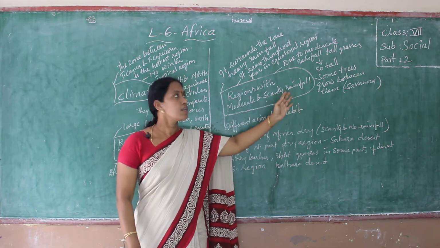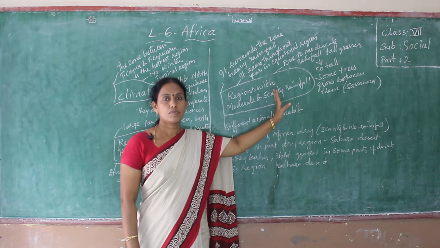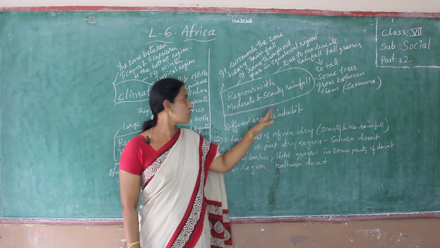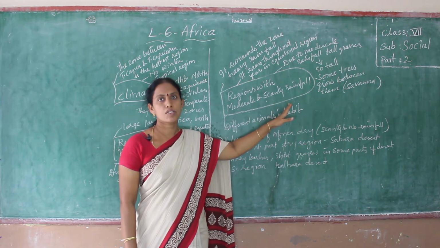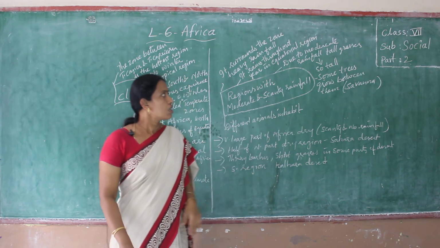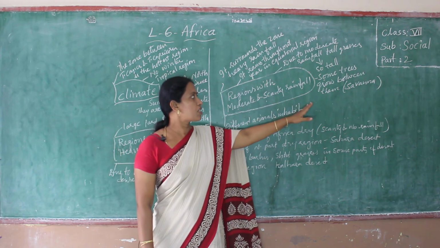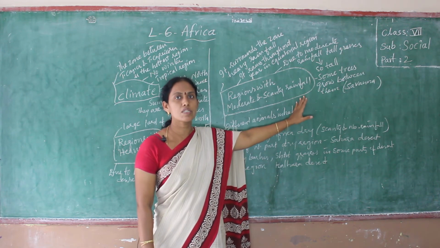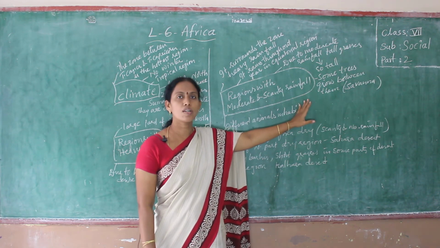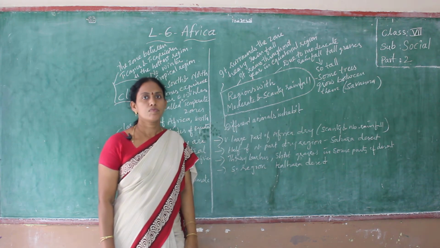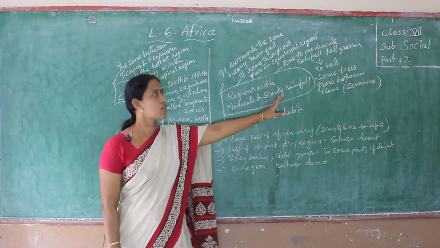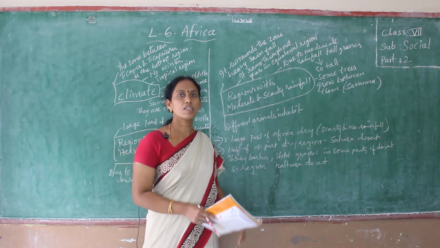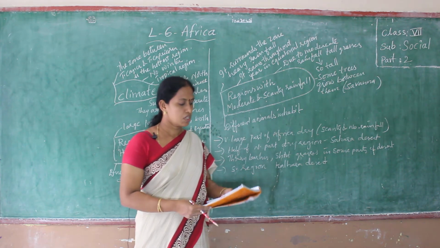So many tall grasses also grow in this region because of moderate and scanty rainfall. Between the tall grasses, some trees grow. These are called savannas.